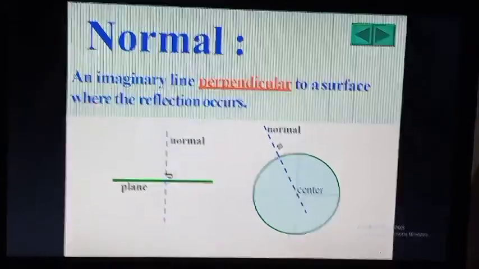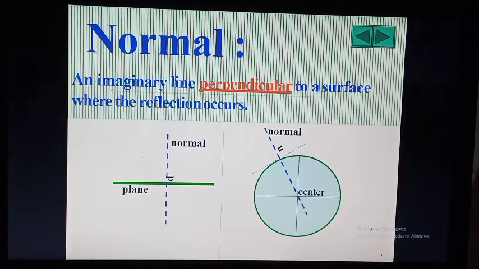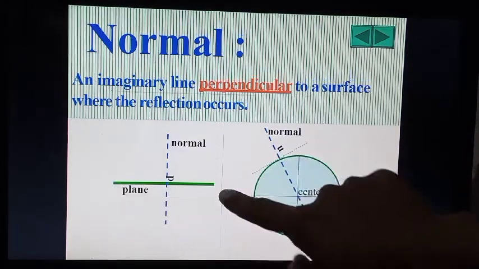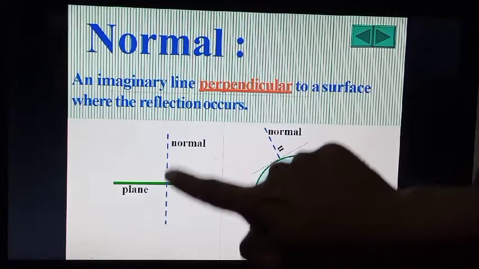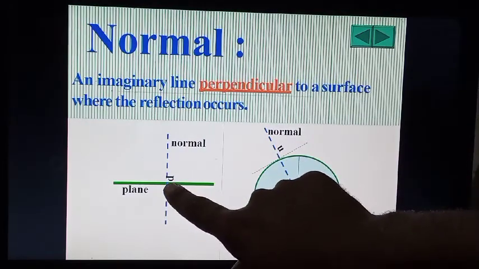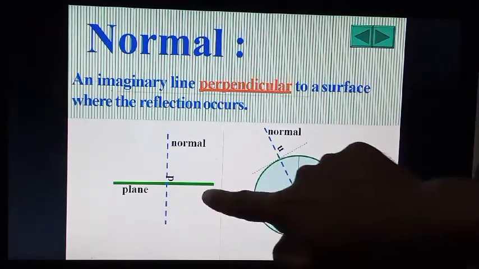Then what is normal? Normal is an imaginary line perpendicular to the surface where the reflection occurs. What is meant by normal? It is an imaginary perpendicular line. See in this diagram, this is our plane and this is our normal line. It is touching the plane, so it makes the normal line perpendicular to the plane.